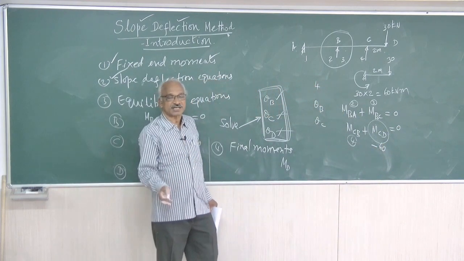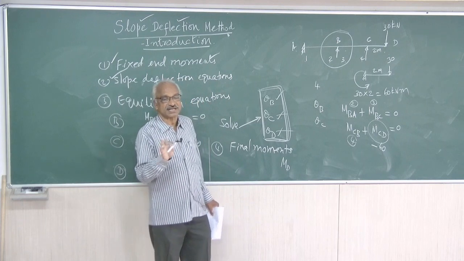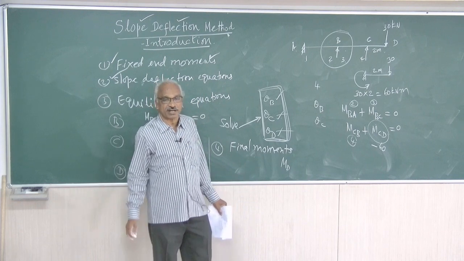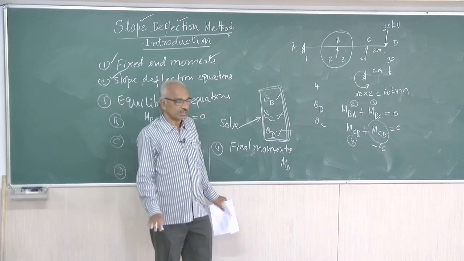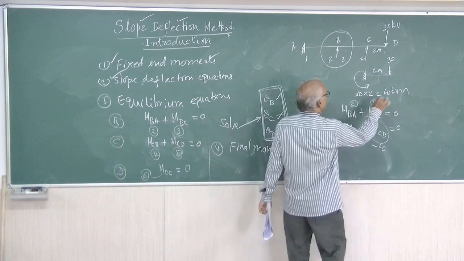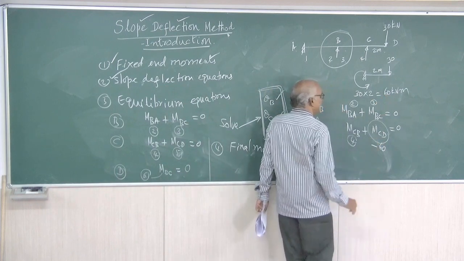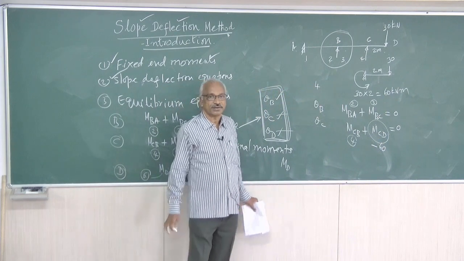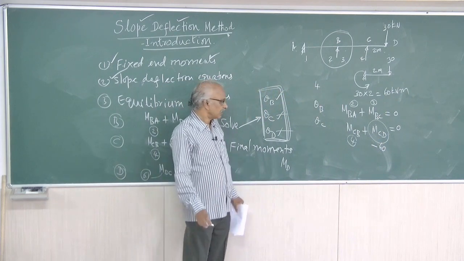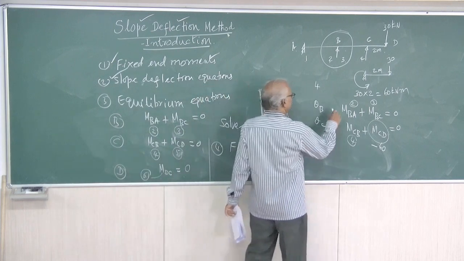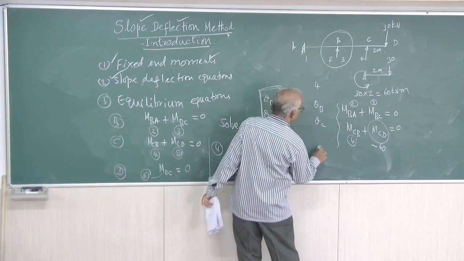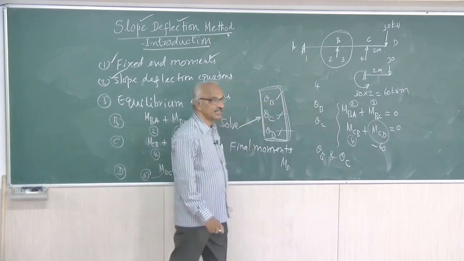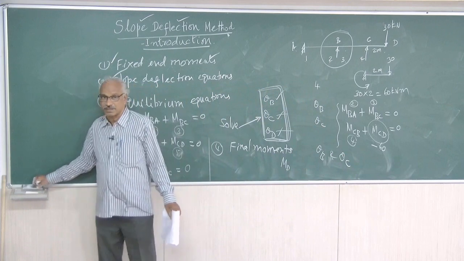Therefore, CD need not be considered as a separate span. Therefore, you need not write 2 equations for the overhanging part. So that moment is known. You just find out that value and use it in the equilibrium equation. MCD, that moment is to be accounted, but that value is known. If you solve these 2 equations, you will get theta B and theta C. So that will solve that problem.